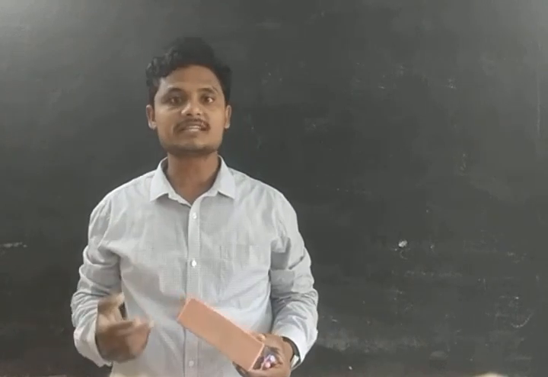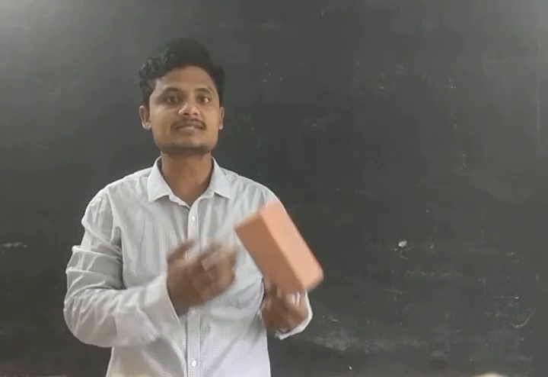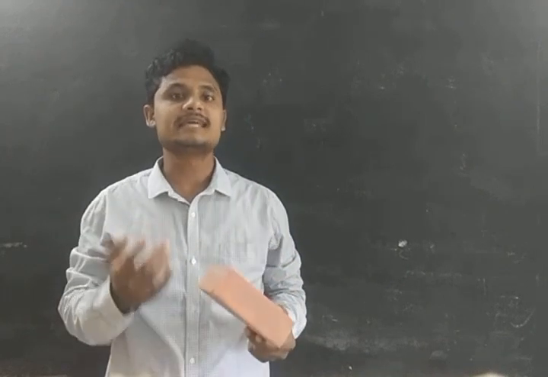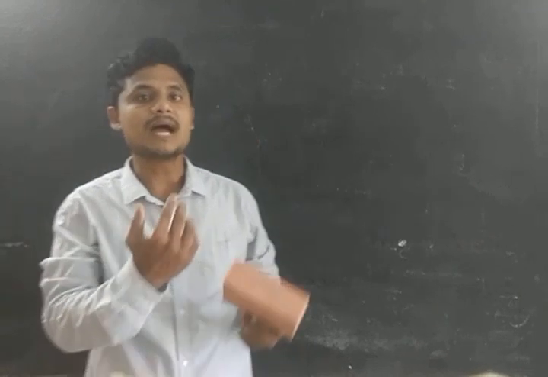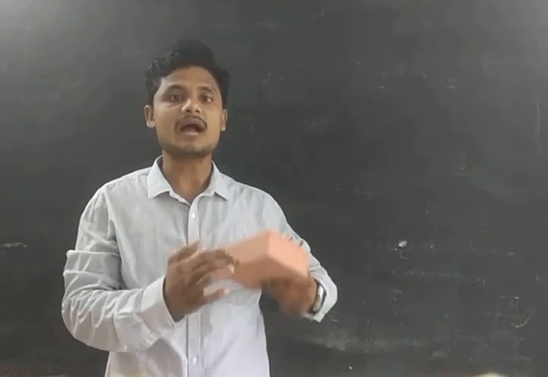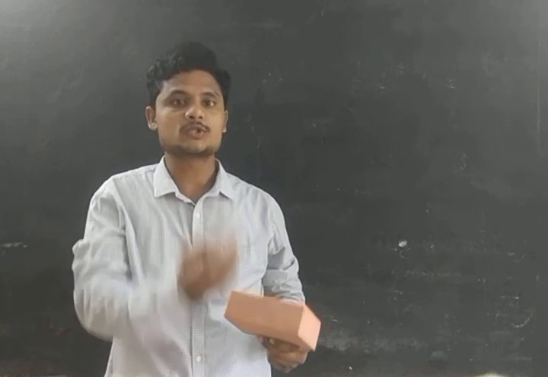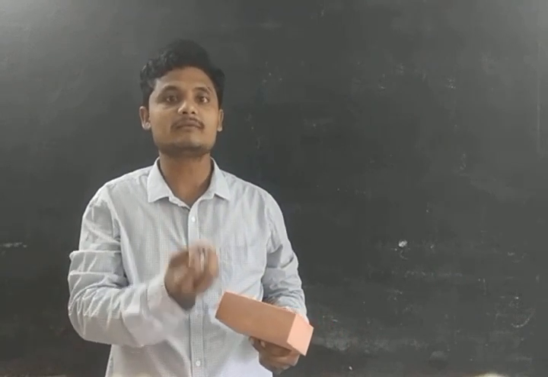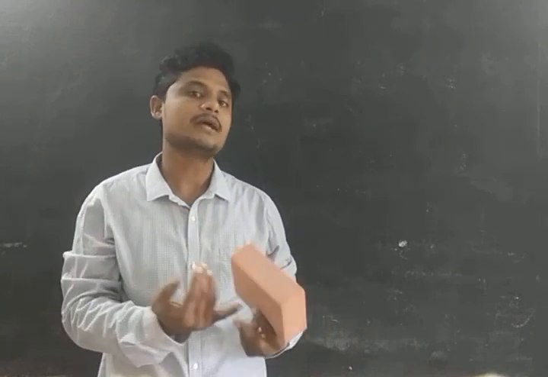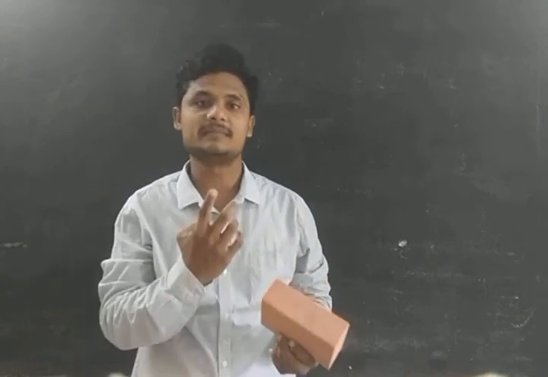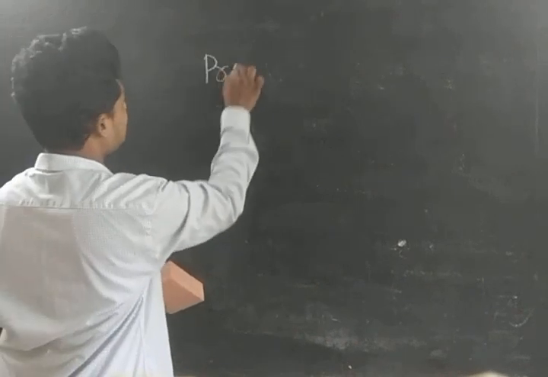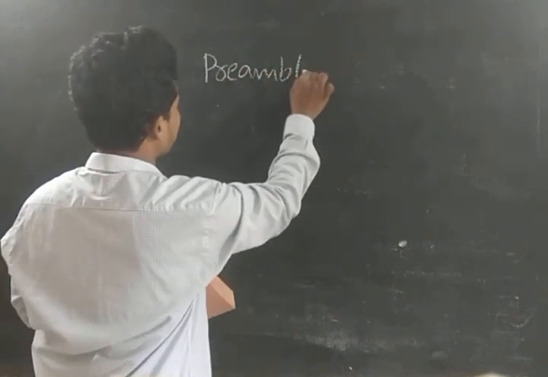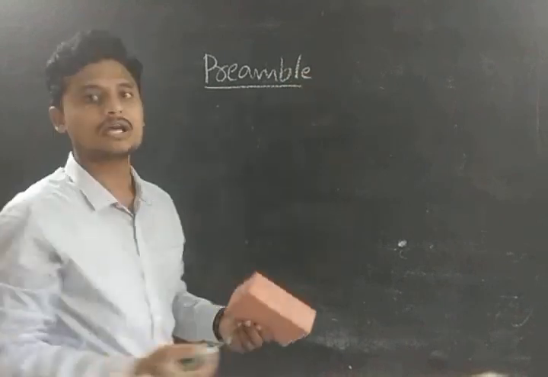So, in the previous classes, we have seen the historical background of the Constitution. That is, we have seen the making of the Constitution, the salient features of the Constitution, and the sources of our Constitution. Okay, guys. So this background part we have done. Now I am starting our discussion with the Constitution, guys. We are aware that it consists of the preamble, articles, schedules, and amendments, right? So the topic for today's discussion is the preamble, the first and foremost part of our Constitution.